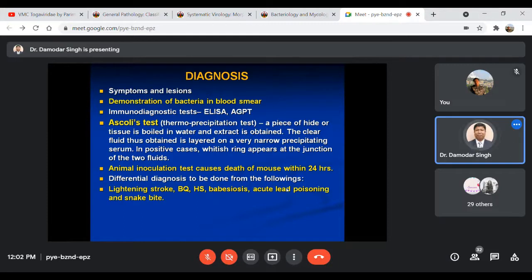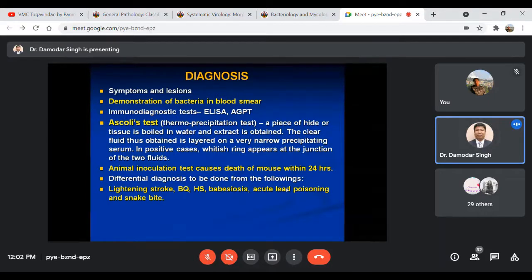Then differential diagnosis should also be done from the following conditions: lightning stroke, black quarter or BQ in short, hemorrhagic septicemia, babesiosis, acute lead poisoning, even snake bites.